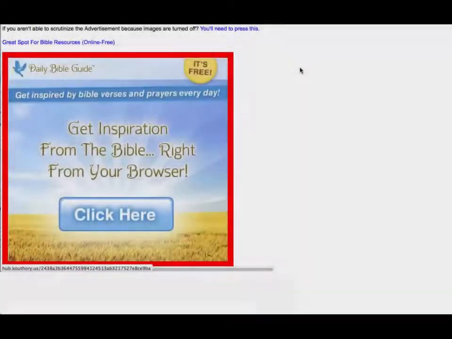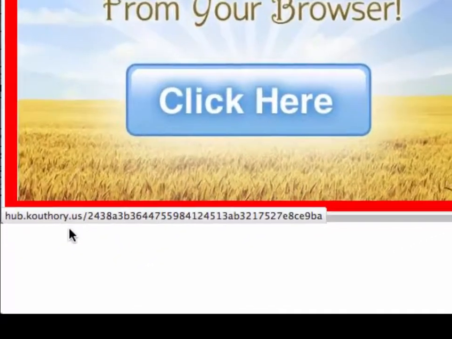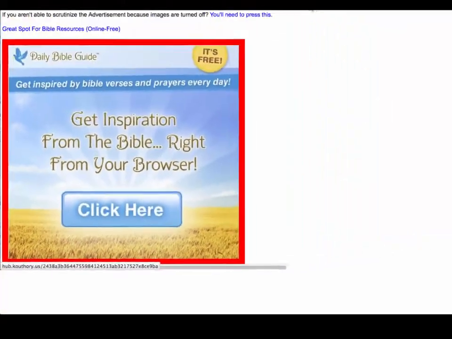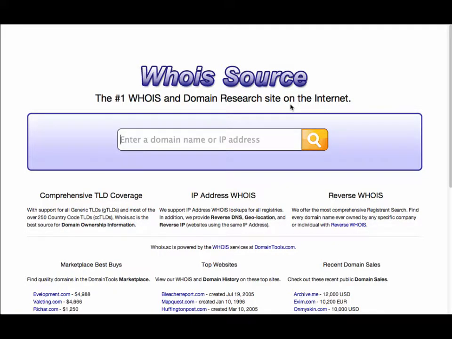In this final example, I want to show you another couple of tricks that scammers use. You're looking at an ad here for Bible inspiration, and it says click here. And mousing over the ad shows that it leads to an interesting website named hub.kuthori.us, again followed by a string of characters. What we want to focus on is the kuthori.us. So if we switch over to our WhoIs and do a lookup of kuthori.us, let's see what WhoIs says.